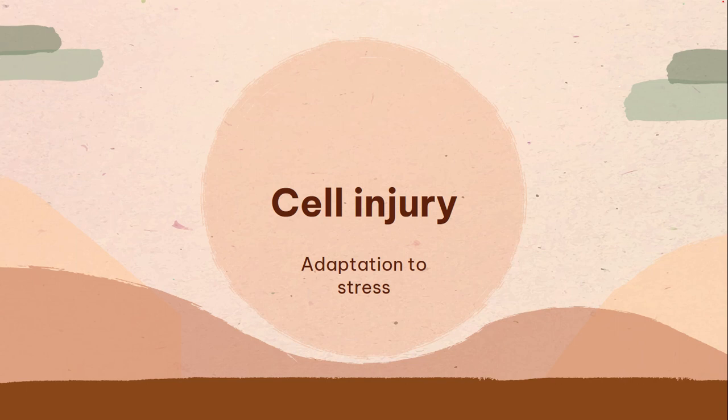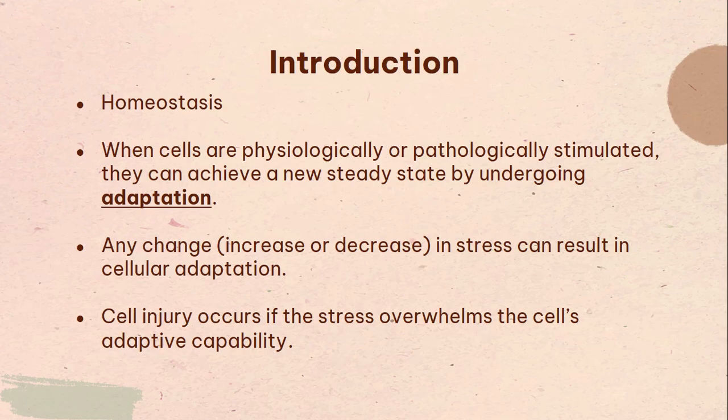Today we're going to speak about cell injury and how the cell adapts to stress. Let's get to it. So normally, cells maintain a steady physiological state, and that's via homeostasis, right? So when cells are physiologically or pathologically stimulated, they can achieve a new steady state by undergoing adaptation. And that makes sense. When the environment of the cell changes, the cell is going to try to adapt to that new environment, correct? And it does so by adapting.